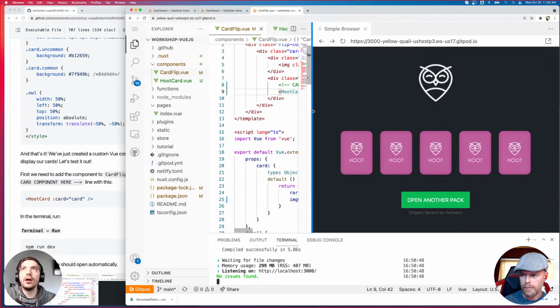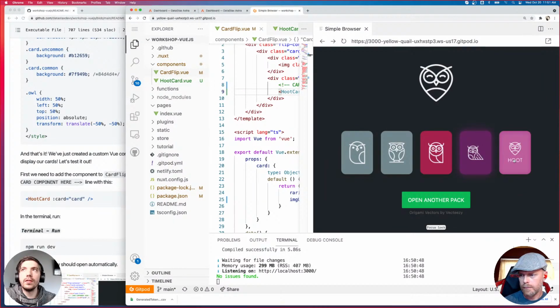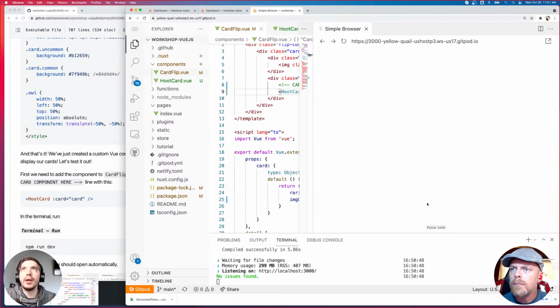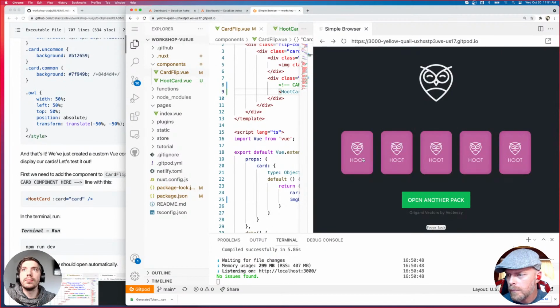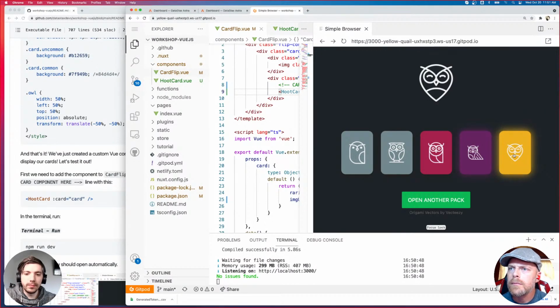All right, and so we can see our app, and our cards have generated, and I can go ahead and flip. And these will be our hard-coded cards, right? So we've got the 2 commons, we have the ultra rare. And these are the cards that are referenced in our main page, our index page. And if I just click open another pack, which just refreshes the page, it will be the same cards. So there we go. Our app is all up and running. You can see our custom component that we just wrote that shows the dynamic background, and the image is all working correctly.